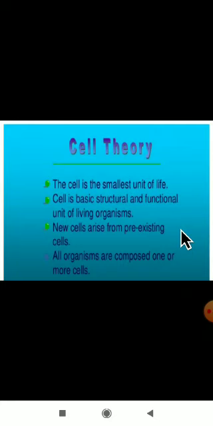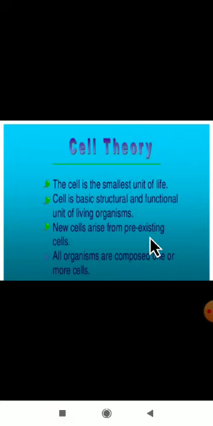The cell is the smallest unit of life. You all know very well it is the smallest unit of life and it is the basic structural and functional unit of living organisms. If the question is asked, define cell: a cell is the basic structural and functional unit of a living organism. All the living organisms are made up of cells. Remember, new cells arise from pre-existing cells.